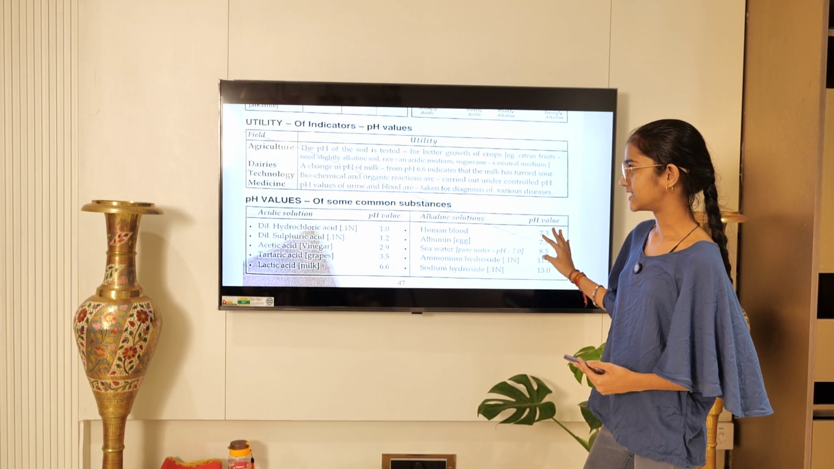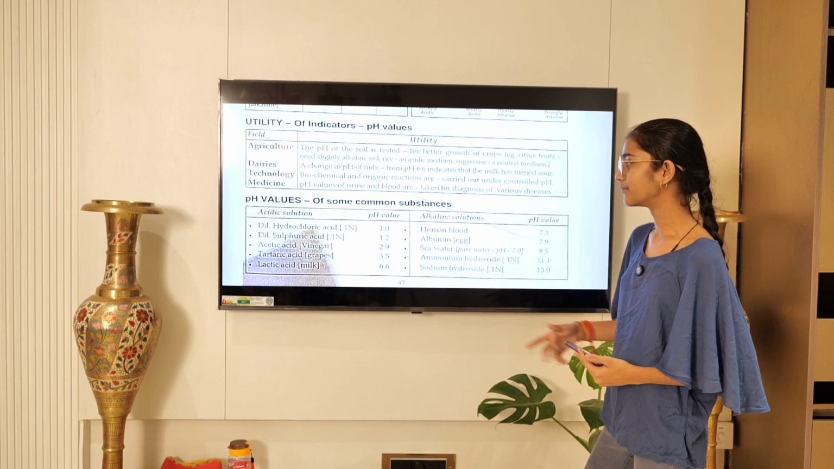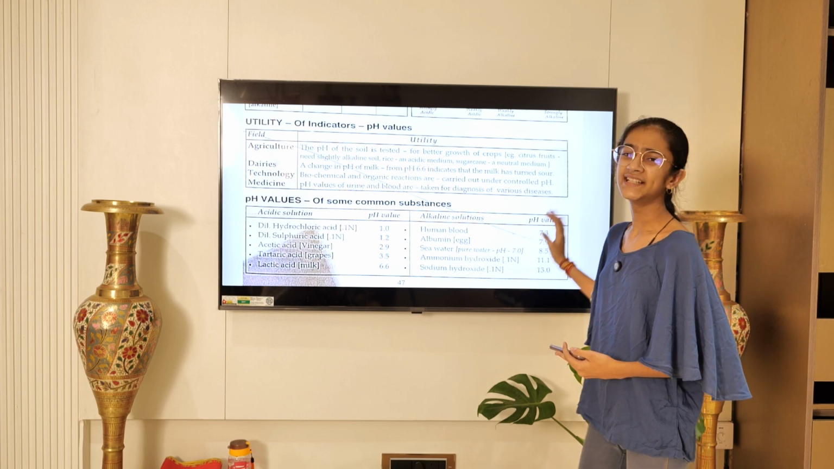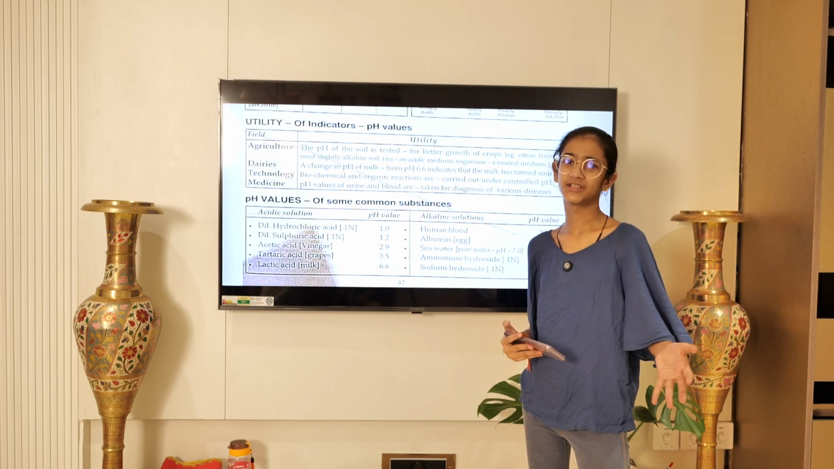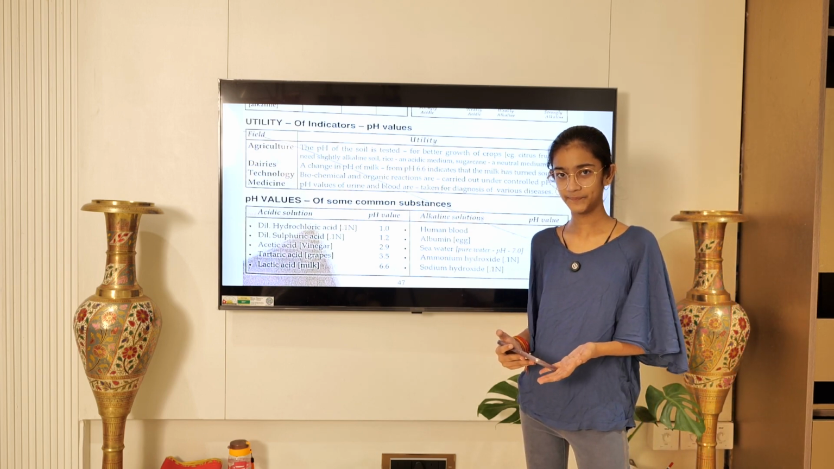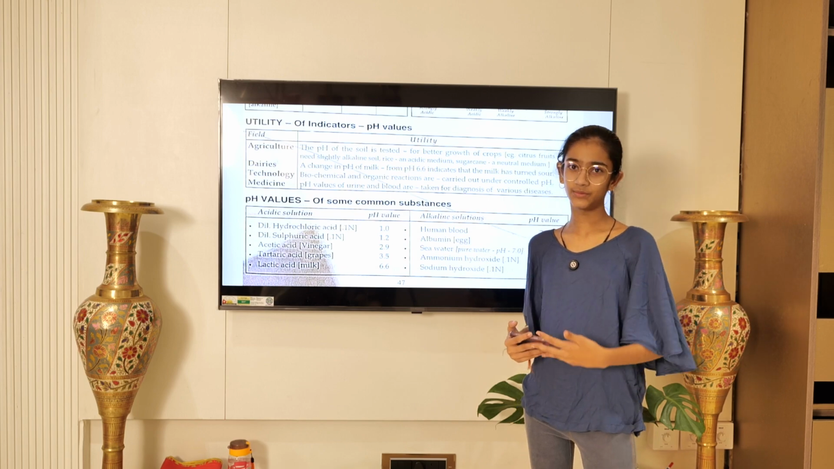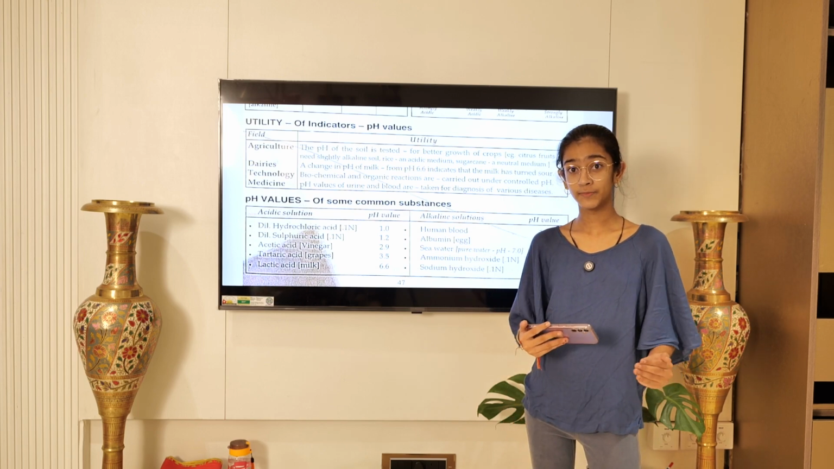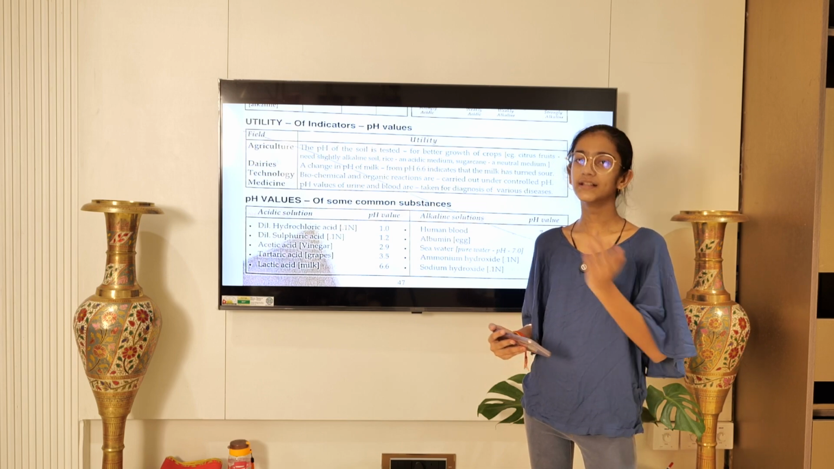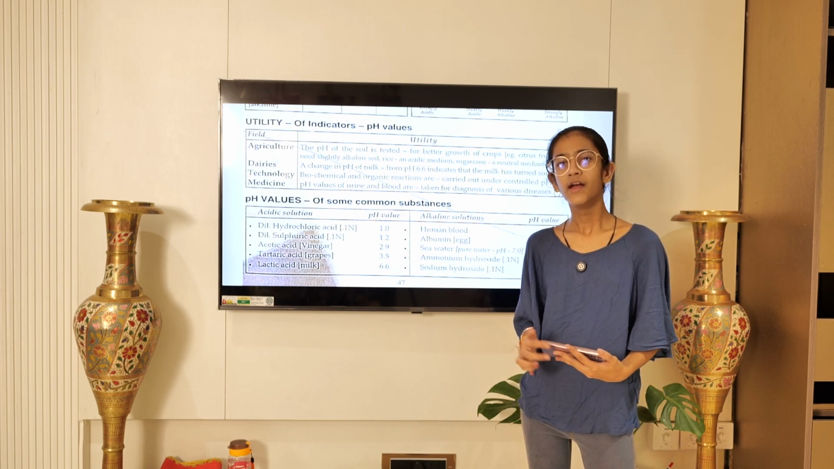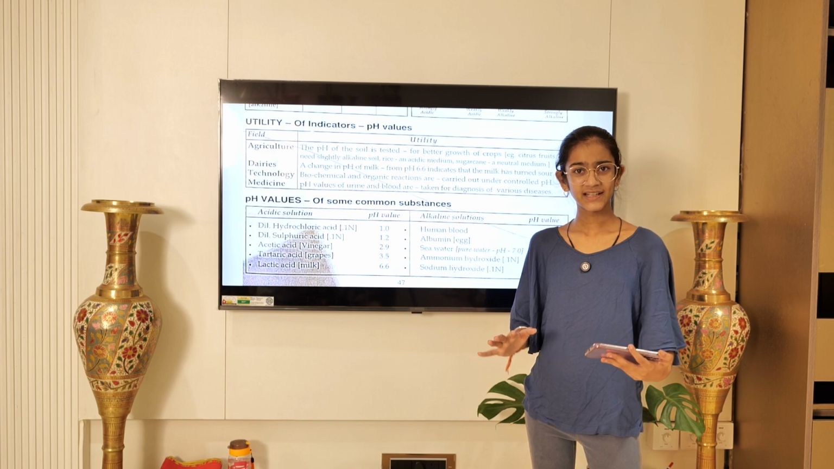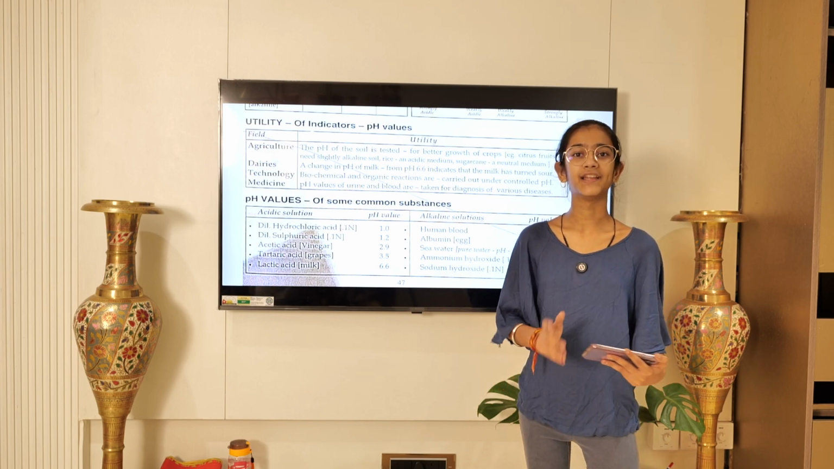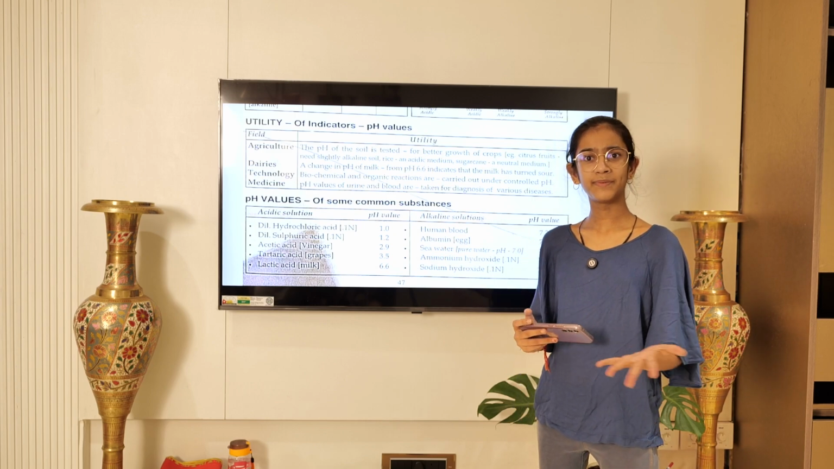Utility of indicators: pH values and pH values of some common substances. These both are not very important, but they are also not omitted. So why not read it once? You know, this time there are so many changes in the board paper pattern, the rules. Let's read this once. Once you've read it and understood it, if at all a question arises, then you are able to answer. You cannot be blank, right?